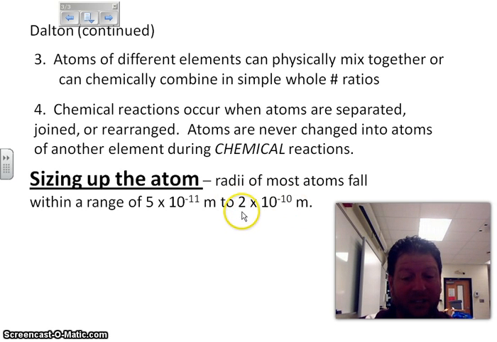Now this number here, 2 times 10 to the negative 10 meters, is bigger than 5 times 10 to the negative 11 meters. Whoa, whoa, whoa, how is 5 times 10 smaller than 2 times 10? Well, remember, when we talk about negatives, the bigger the negative number, the smaller it actually is.